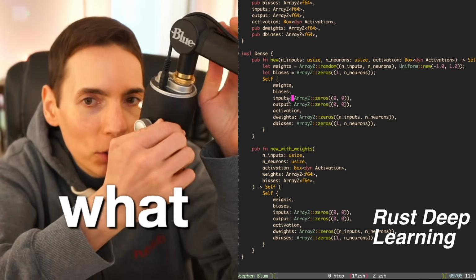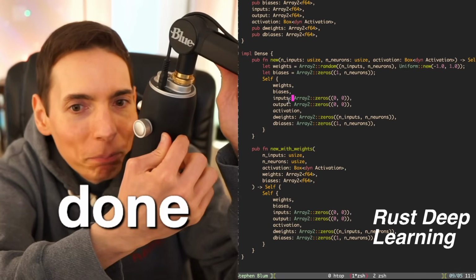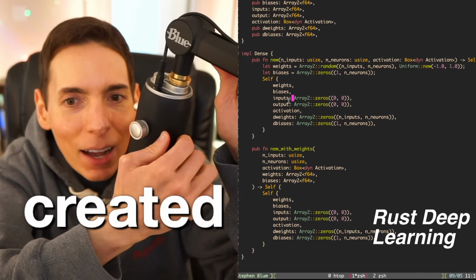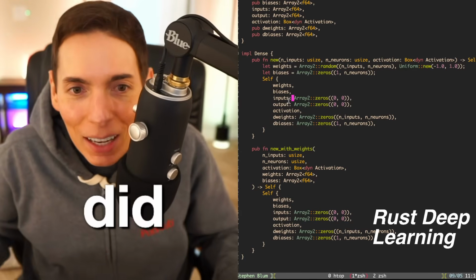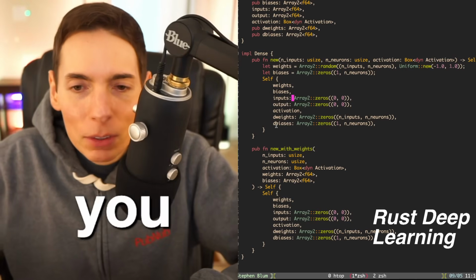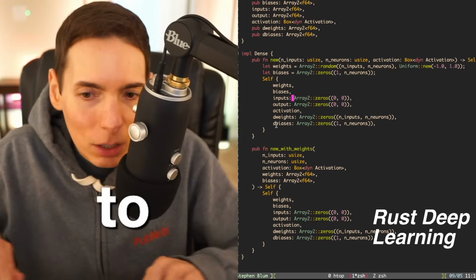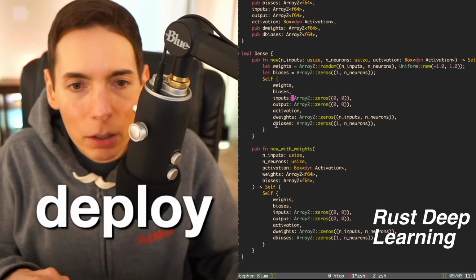Now, guess what you've just done? You know what you've just done, Tanmay? You've created an AI inside of the blockchain. That's what you just did. And you can totally do that, and you can do it with this repository as well. All you have to do is target WASM, and then you can deploy it onto the blockchain.